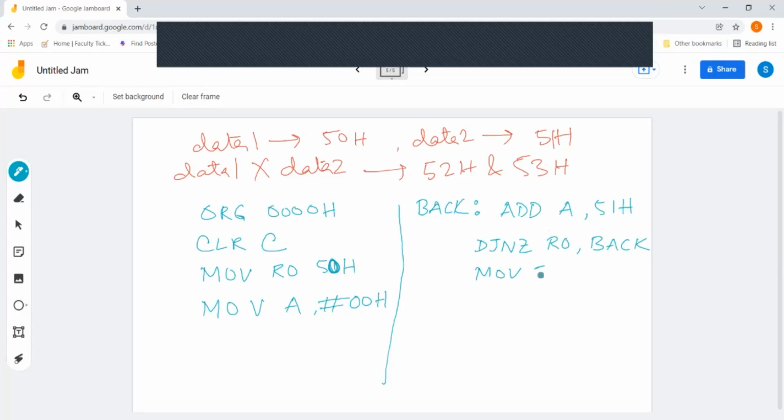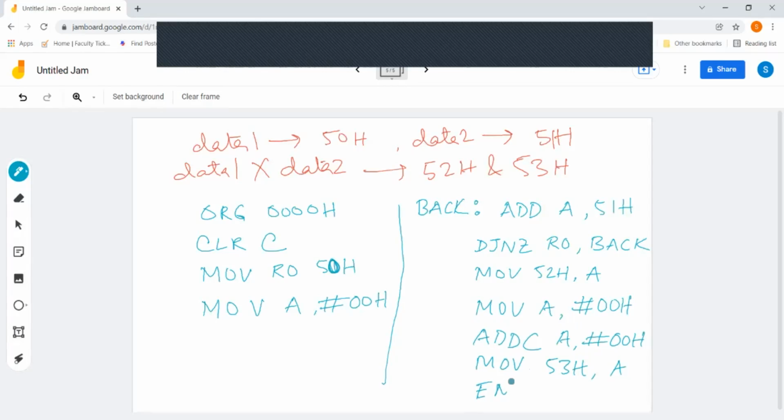Move 52 hex to accumulator, that is, the lower byte is stored. Then MOV A, again I am making the accumulator content as 0. Then I am doing ADDC A, 00 hex. Then I am going to put the higher byte also to the required location, that is 53 hex. And finally, I am going to end it.